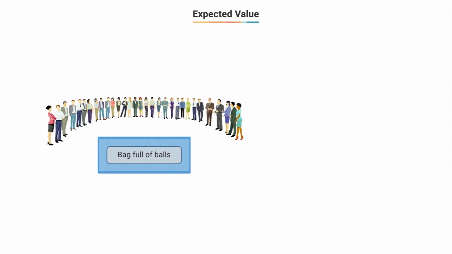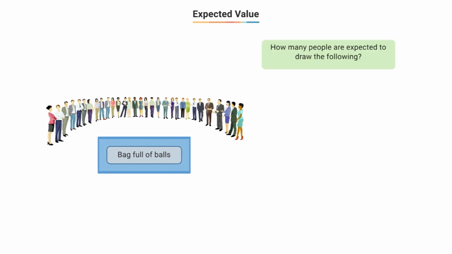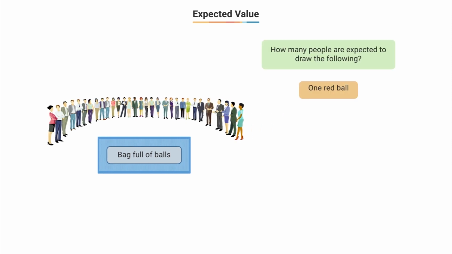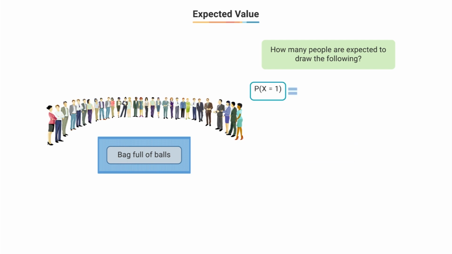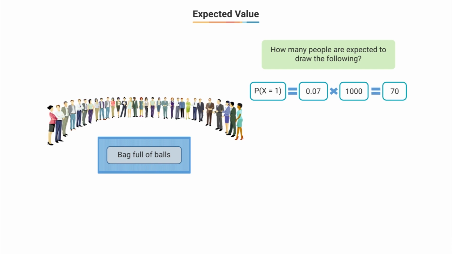So for these 1000 people, do you think you'll be able to tell me how many people are expected to draw one red ball? How many people are expected to draw two red balls, three red balls, and four red balls? As you remember from before, we know that the probability that x is equal to 1 is the value 0.07. So multiplying that by 1000 will give us the expected number of players who will draw one red ball. 1000 times 0.07 gives us 70. So in other words, about 70 people will draw one red ball out of those four balls.